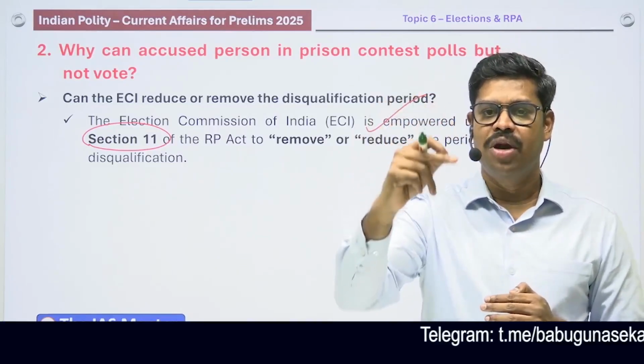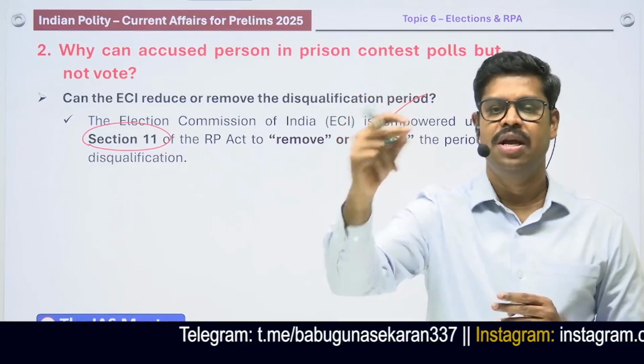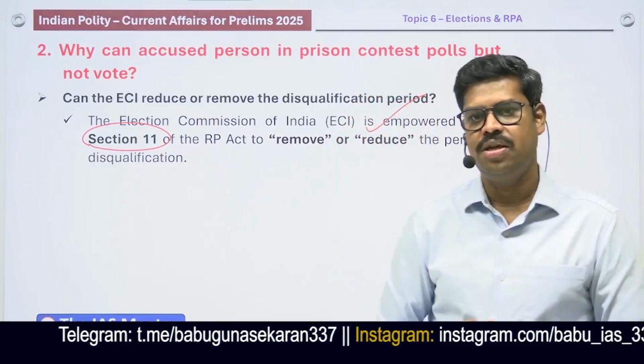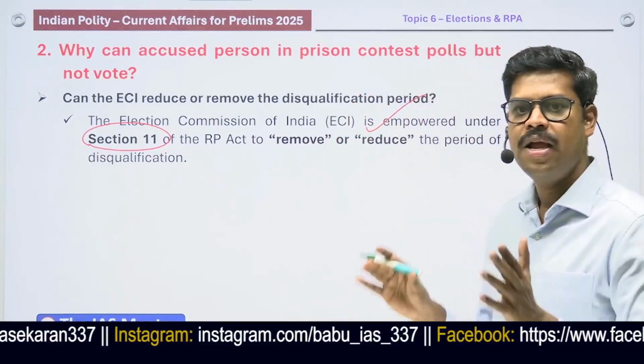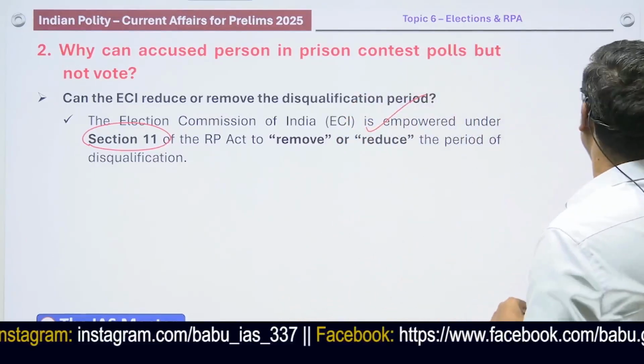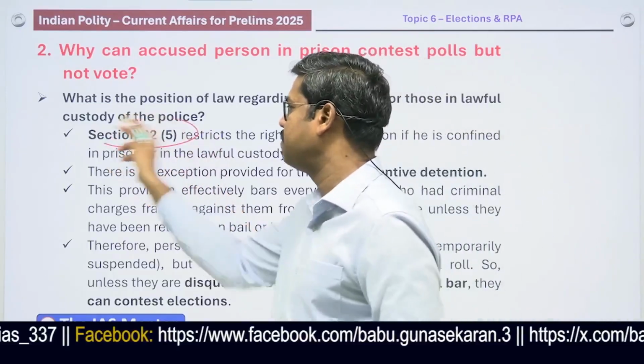But you have to understand, although he is not eligible to vote, he can still contest the election unless and until he is convicted in a court of law. This is very, very important. And what is the provision of the law which provides for this? It is section 62 clause 5 of the Representation of People Act.